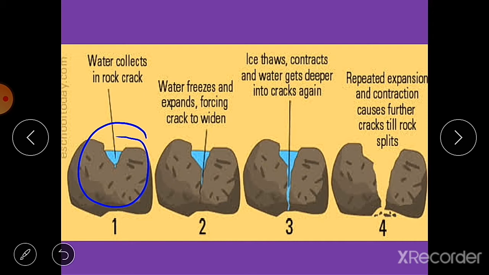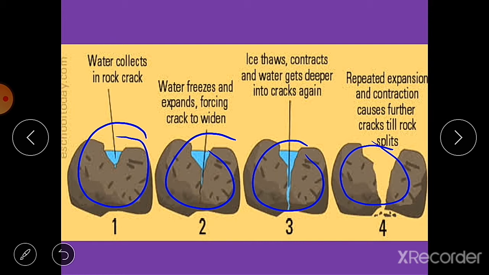This expansion exerts an outward force, and the rock breaks down into smaller pieces. These rock pieces roll down with the flowing water and wind, and while rolling down they strike against each other, means they collide with each other and form fine particles. These fine particles are carried away by rain and river water, and on the way they get mixed up with organic matter to form soil.